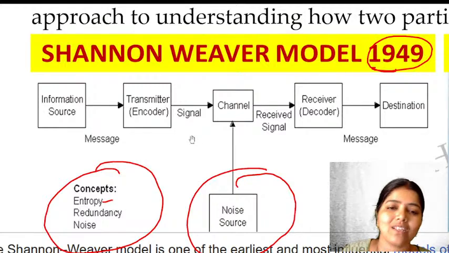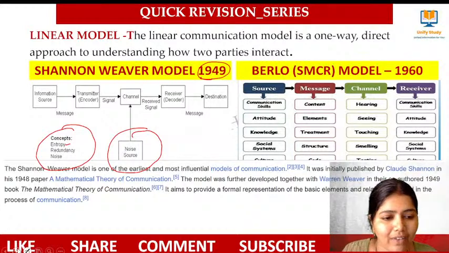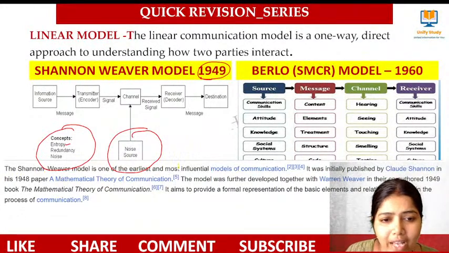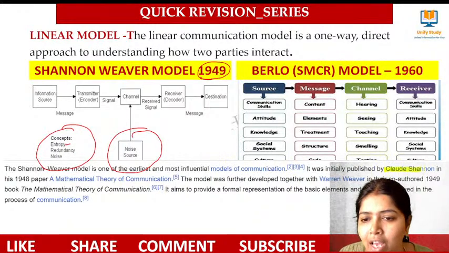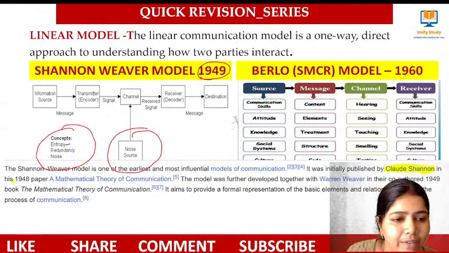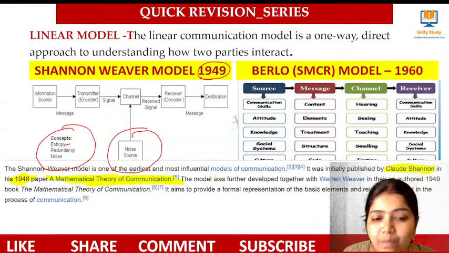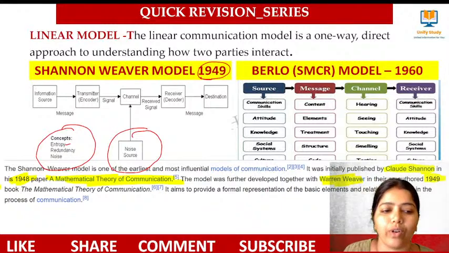And there is a small correction here. Shannon-Weaver model is the earliest and most influential model of communication. It was initially published by Claude Shannon in 1948, in the paper Mathematical Theory of Communication. This model was further developed together with Warren Weaver, and their co-authored work was published in 1949.